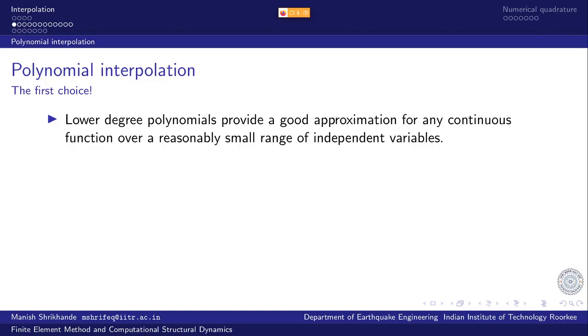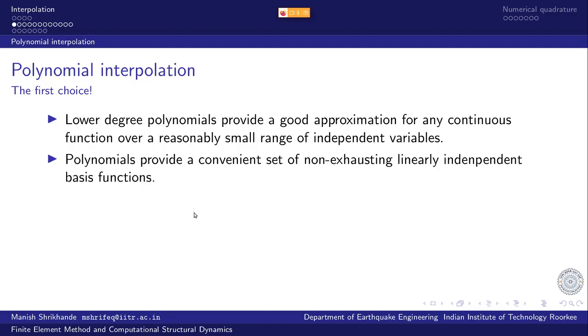So we have seen that lower degree polynomials would be a good approximation to any continuous function, provided that we look at a small enough interval. So if we look at a very small range, then no matter what the actual variation of the continuous function is, a lower degree polynomial can be a reasonable approximation to that variation within that limited range.